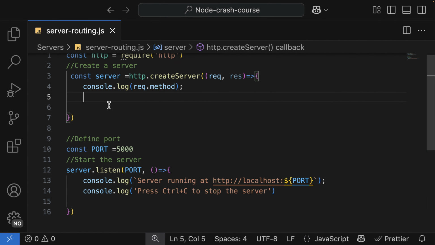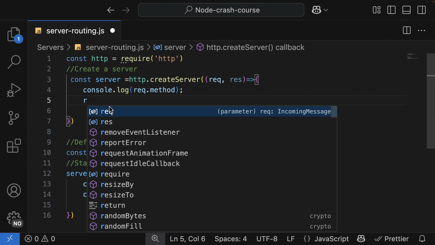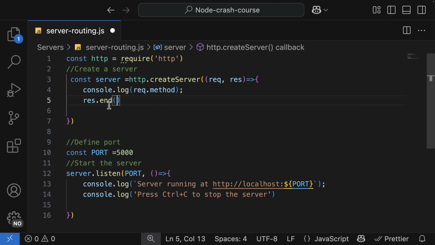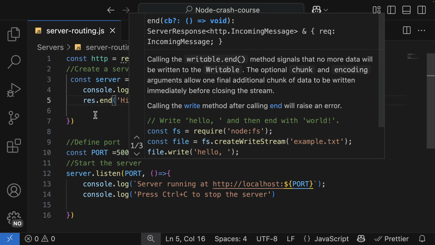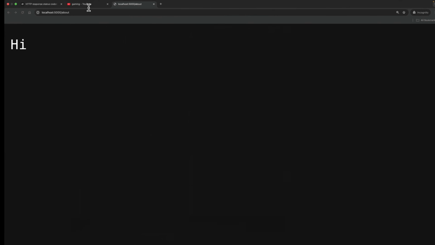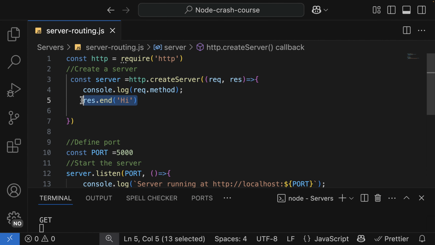So as soon as I bring something like response.end, which means sending some response back to the user, I'm going to say hi. Now with this one, if I shut down and try again, I got hi. At this point our server is returning something back to the user.